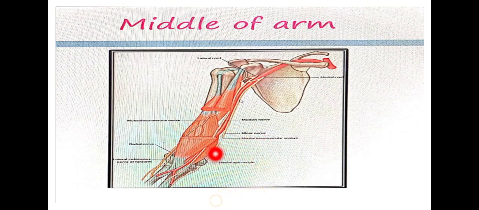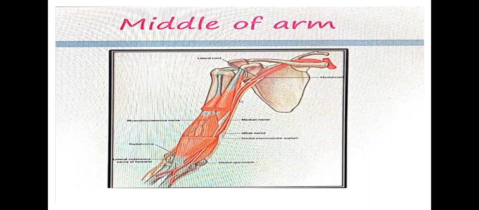Another very important point you have to understand: any nerve, when it passes through a joint, whether it's the elbow joint or the wrist joint, any joint, has to safeguard itself, because a joint has various movements, right? When a joint moves, the ulnar nerve shouldn't be injured.